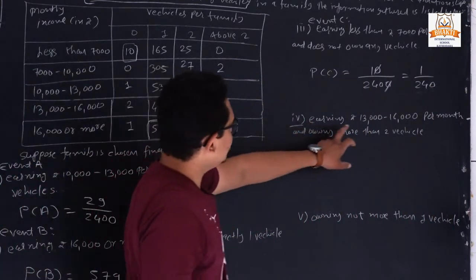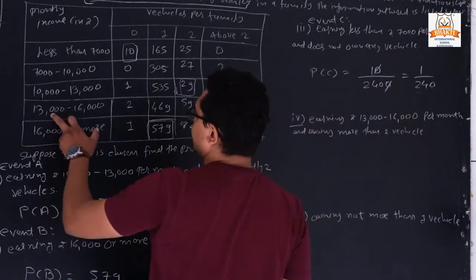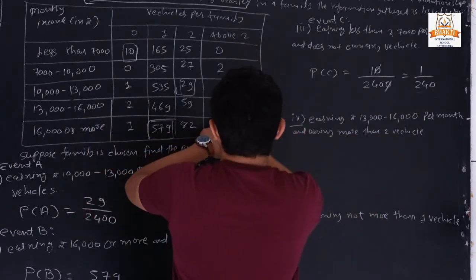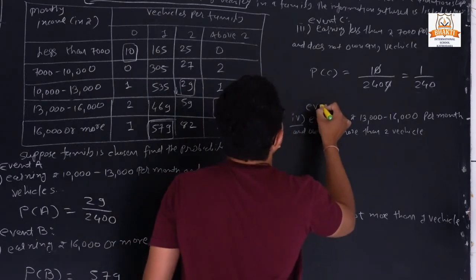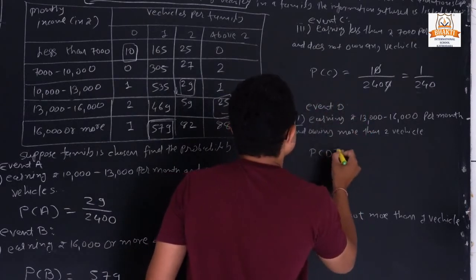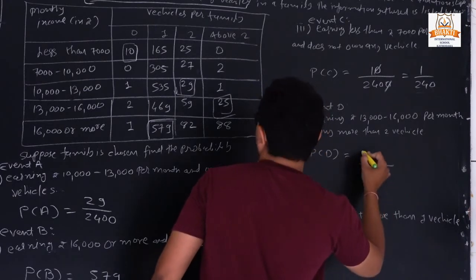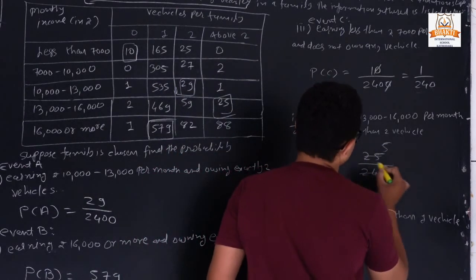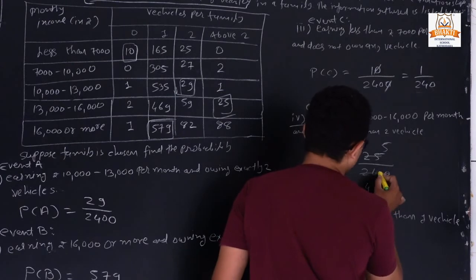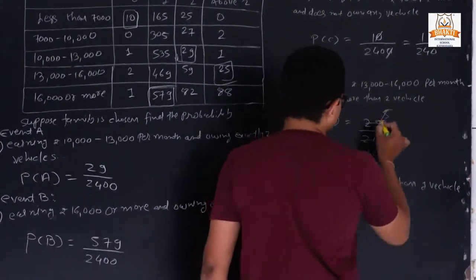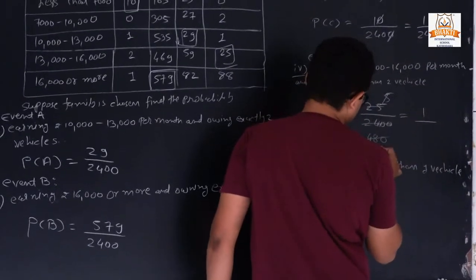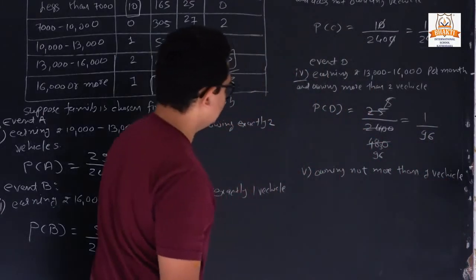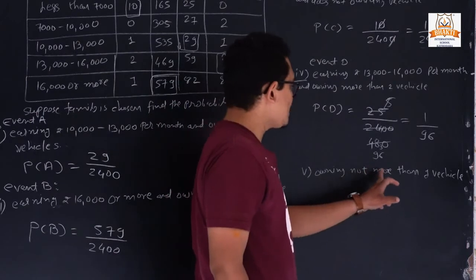Now next, earning is 13 to 16,000 per month and owning more than 2 vehicles. We can declare it as event D. P of D is equal to 125 upon the total families 2,400. So cutting is possible. 5 fives are 25, 5 fours are 20, so 4 eights are 480. Once again, 5 ones are 5, 5 nines are 45, so 1 upon 96.